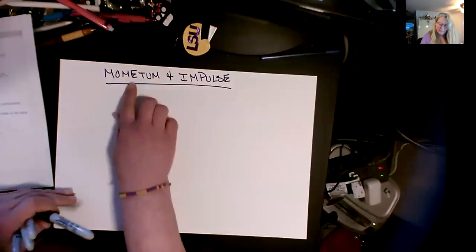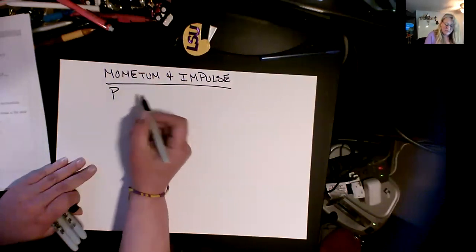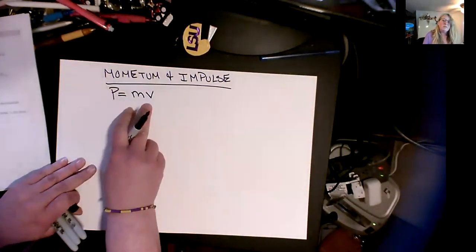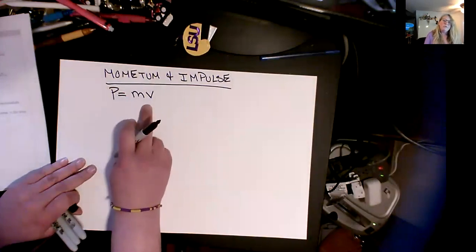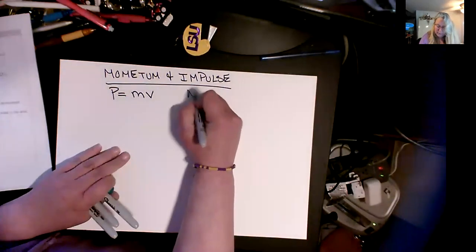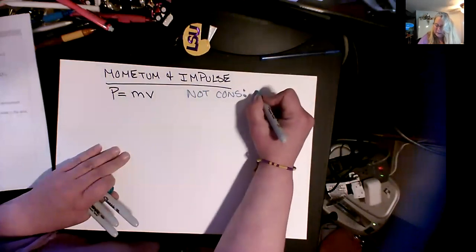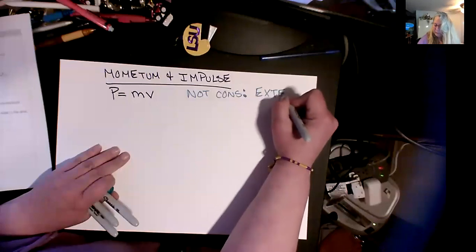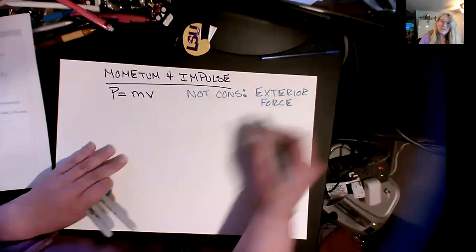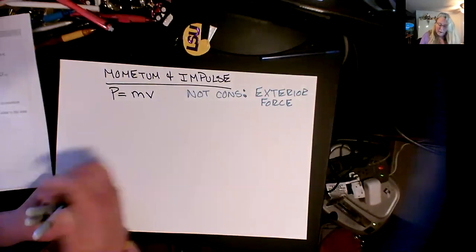When we left off last time, we defined momentum as being like this capital letter P, that's just the letter that we use for it, equals mass times velocity. So when we talked about conservation of momentum, this is just saying that motion is conserved. And I said it's not conserved when there is an exterior force. Otherwise, it is conserved. So if there is an exterior force acting on the system, then our momentum is not